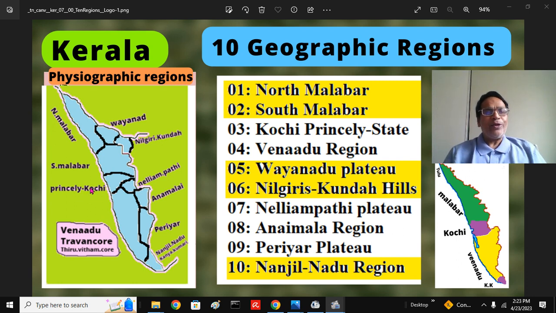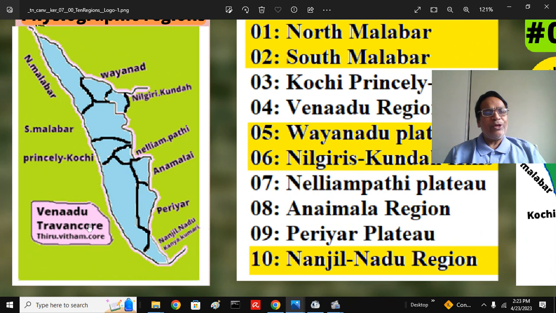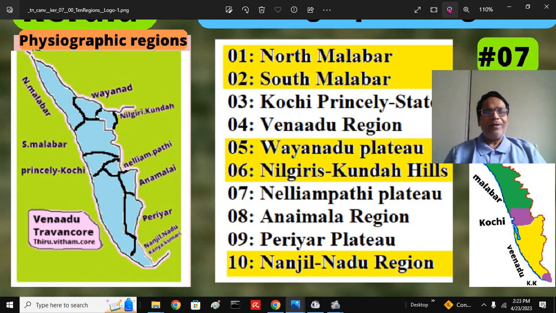And that is the third part. Of course, the fourth part I put is Venaadu region, and that is the Travancore region, that is Thiruvittamkur region. I have spelled them and you can look at the spelling. So we have 2 Malabars, Kochi, Venaadu. And the western part is predominantly plateau mountains, Wayanad Plateau and Nilgiris-Kundah Plateau. You can see Wayanad Plateau, Nilgiris-Kundah Plateau, those 2, right? Then we omit the Palakkad gap. Okay, I should have given it, but that I covered as part of the South Malabar region.